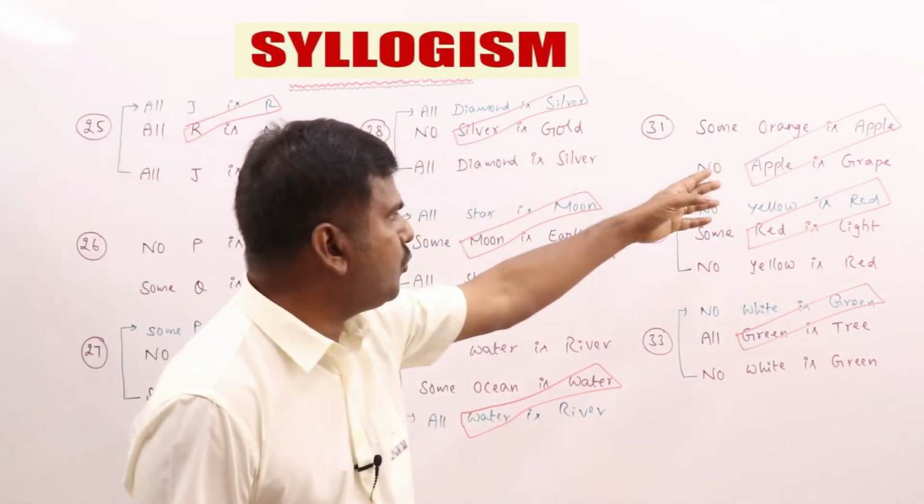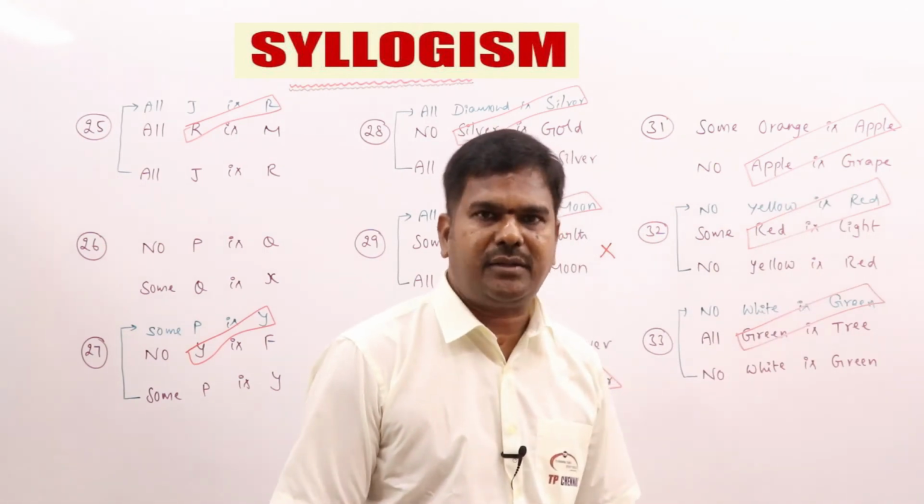Coming to 31, direct statement only. I plus E is O. What is O? Some orange is not grape.